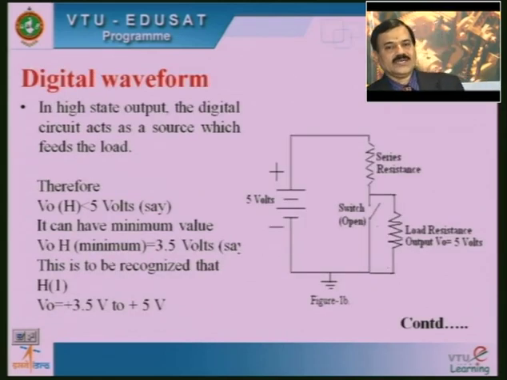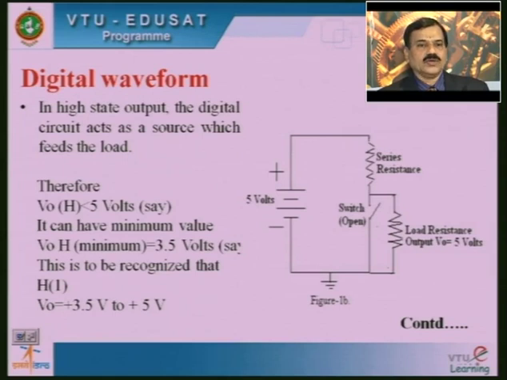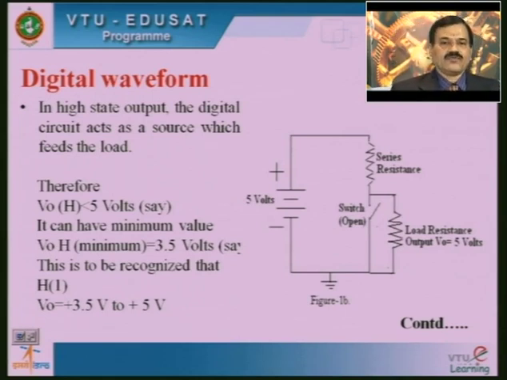Now we will move to digital waveforms. In high state output, the digital circuit acts as a source which feeds the load. The circuit indicated is similar to the previous slide that we viewed. So now the same 5 volts battery along with its internal resistance or series resistance is shown along with a switch. Across the switch, the load resistance is connected.